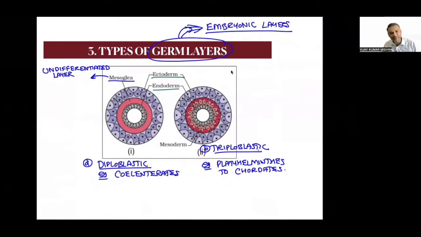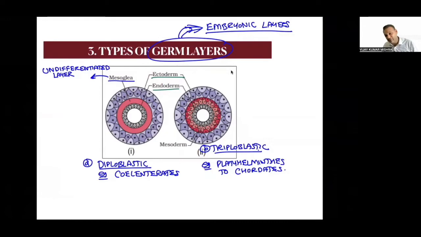Let's talk about the next property called embryonic layer, that is germ layer, germinating layers. Embryonically, an organism might have 2 layers or might have 3 germ layers. You can focus on this particular diagram. There are blue color cells, which are called ectoderm. There may be endoderm, which is black color cells. These cells are called endoderm. There might be red color present. This is not cells.